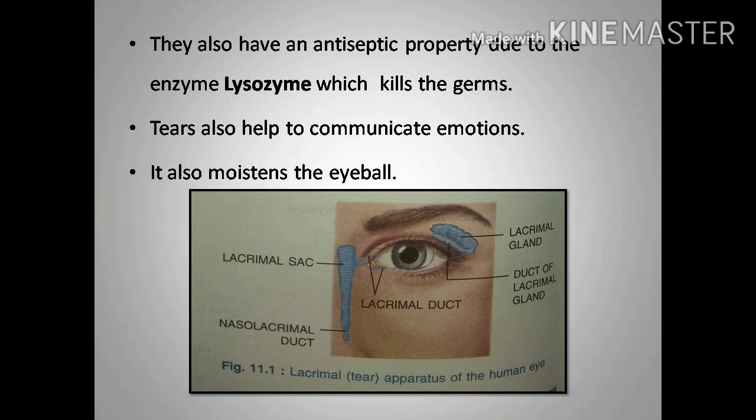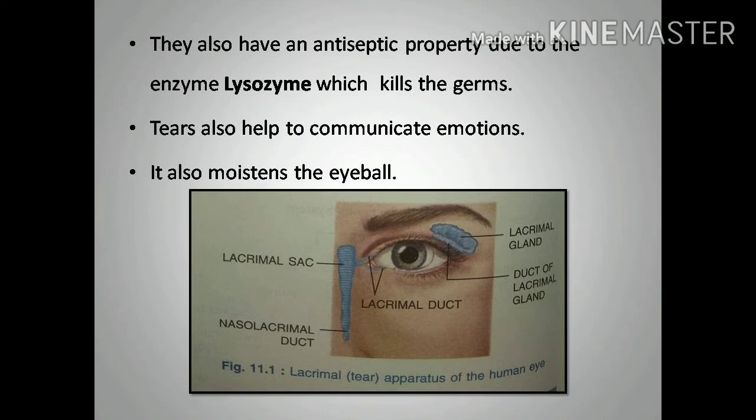The tears contain one enzyme called lysozyme. It has an antiseptic property. It helps to kill germs, especially bacteria. When germs enter the eye region, this lysozyme kills that germ particle.